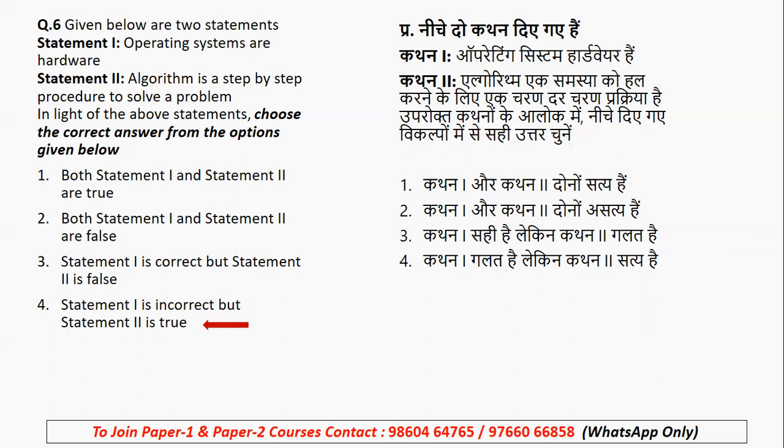Now, when we talk about algorithm, here the question they gave is that algorithm is a step-by-step procedure to solve a problem. So yes, it is a procedure in order to solve, or to perform a computation of a program. It is nothing but a list of instructions in order to solve a specific problem. So yes, it is true, and hence option number 4 stands to be right.